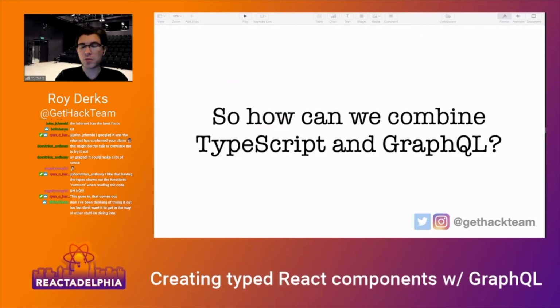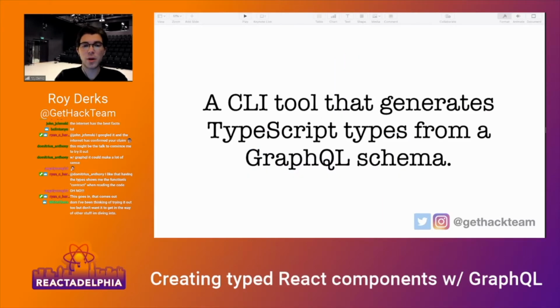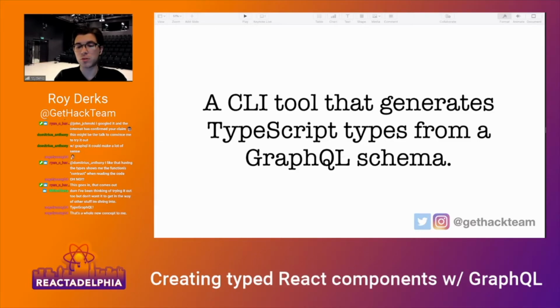So if you think about this, it wouldn't be that hard to create a library or something to help you combine those types, right? There are basically two things you can do. You can go for something like TypeGraphQL, which is for making GraphQL servers, or something you can use on the front end, which I'm going to show you: GraphQL Code Generator. GraphQL Code Generator is a CLI tool that helps you generate TypeScript types from your GraphQL schema. You don't have to own the GraphQL server that you're using, you just need the schema. And the schema is available for every GraphQL server that you're sending documents to.